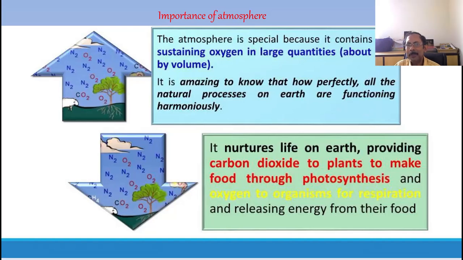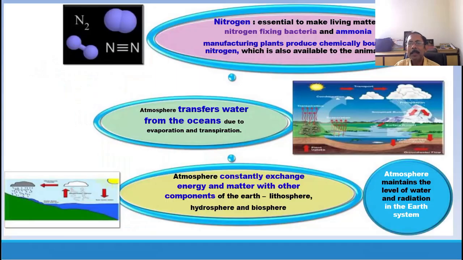Now the atmosphere is special because it contains life sustaining oxygen. Carbon dioxide is also very much essential for plant growth, for photosynthesis, and food is also produced by this photosynthesis process. Nitrogen is also essential because it is diluting the atmosphere.